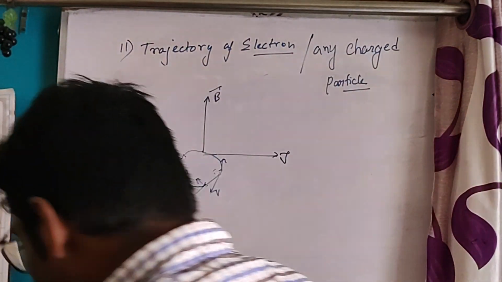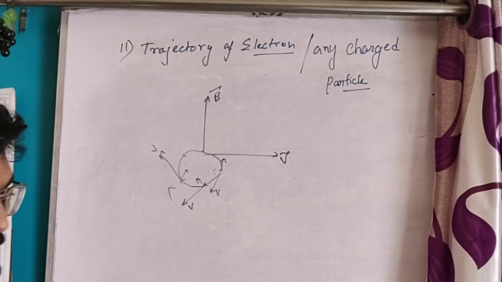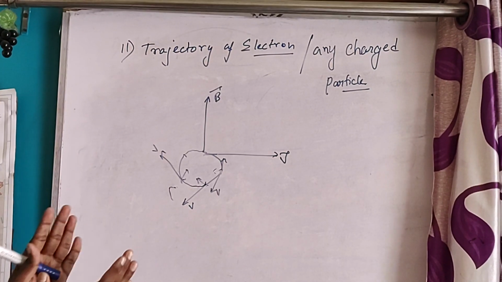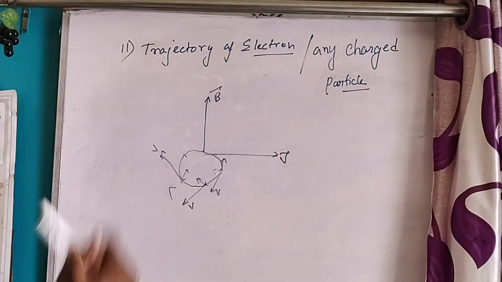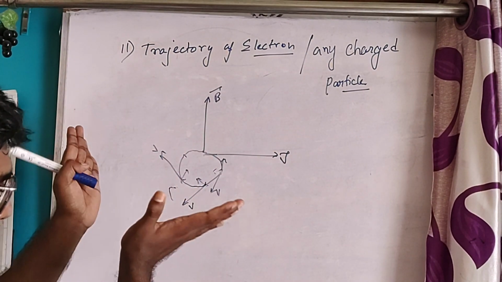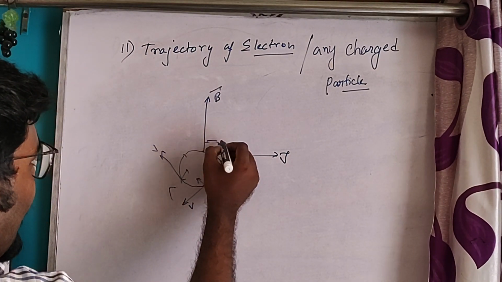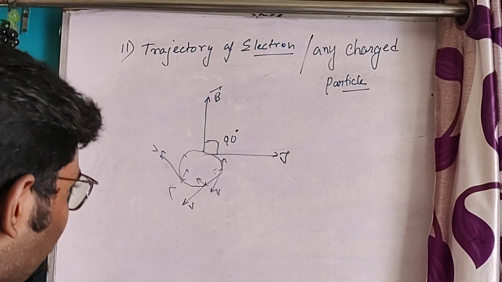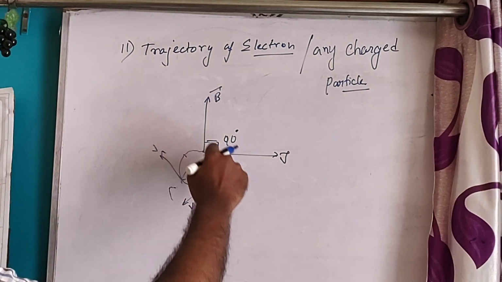Okay. So we can say that if the angle between the magnetic field and velocity is 90 degrees, that is, they are perpendicular, then the moving charged particle will form a circle.